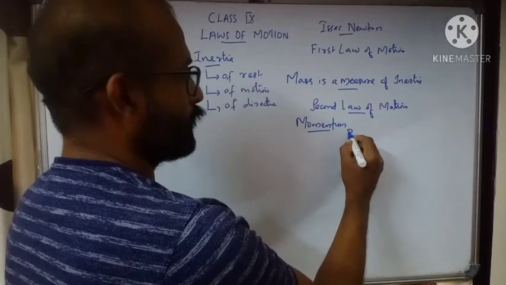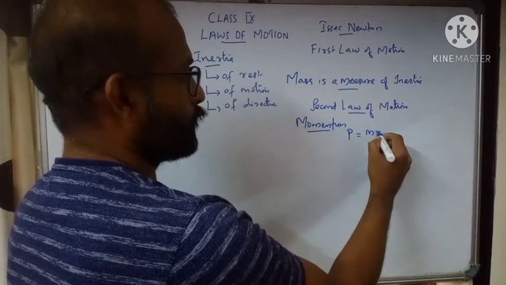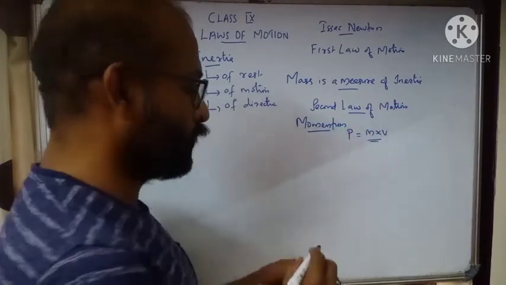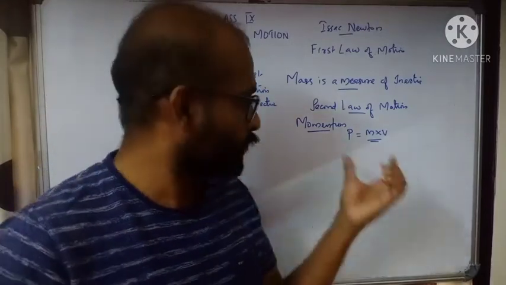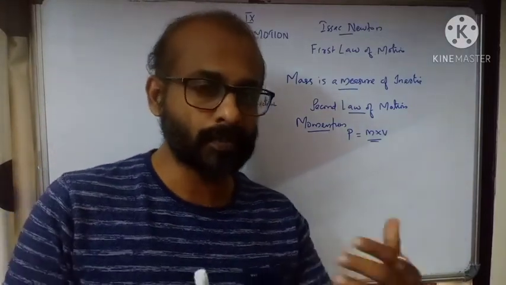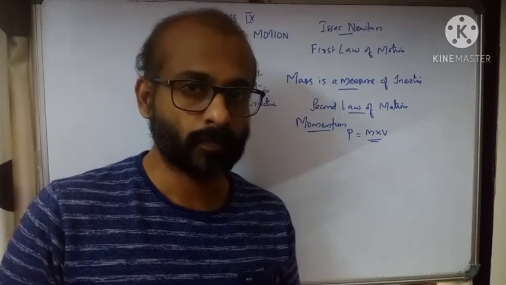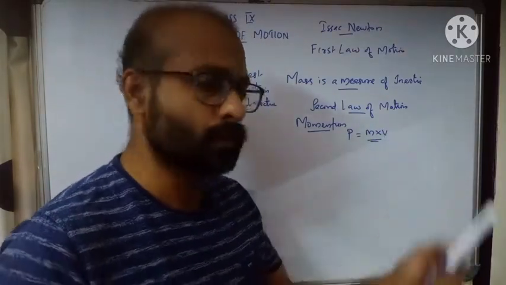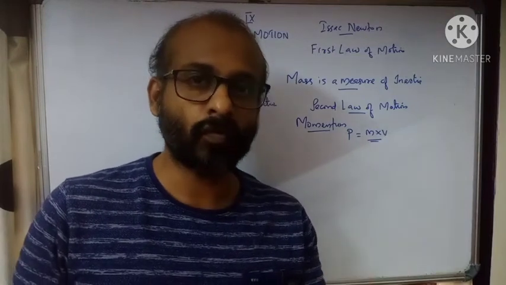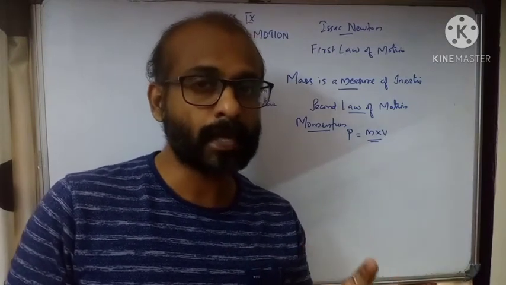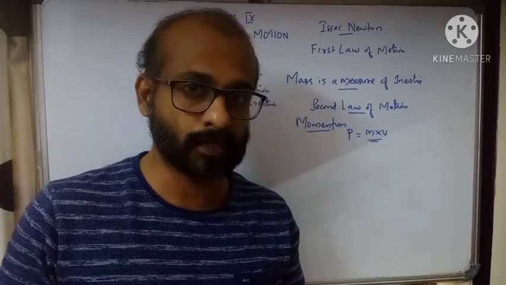Momentum, we can have a symbol P. Momentum is a product of mass and velocity. When we multiply mass with velocity, the quantity is called momentum. Momentum is actually the effect or the impact produced by the moving objects. Moving objects will have velocity and mass. If velocity of an object increases, the impact the object can produce will increase.